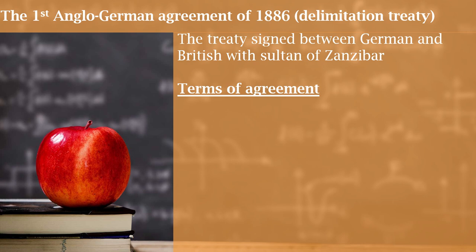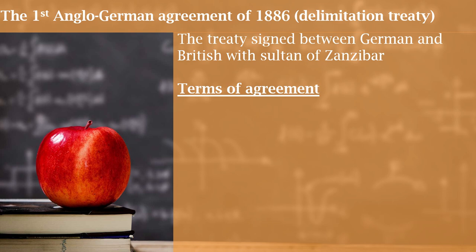And the partitioning of East Africa went by two agreements. The British and Germans signed two agreements, and those agreements went by the names the first Anglo-German Agreement of 1886 and the second Anglo-German Agreement of 1890, sometimes called the Heligoland Treaty.